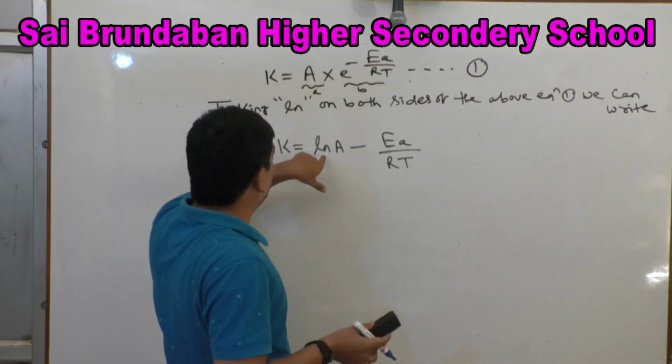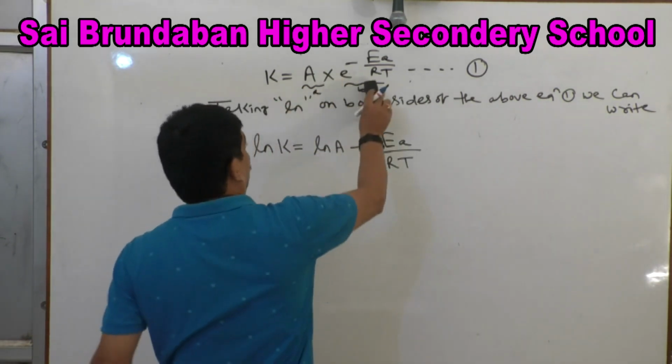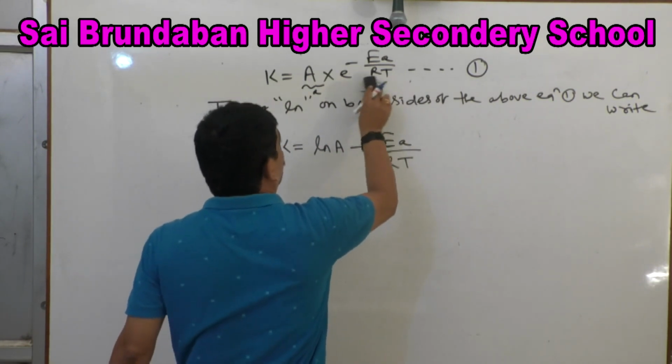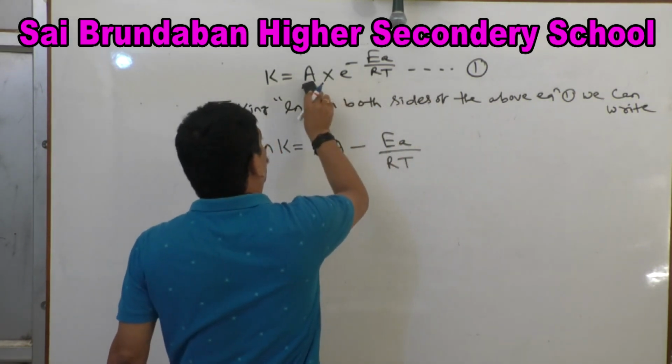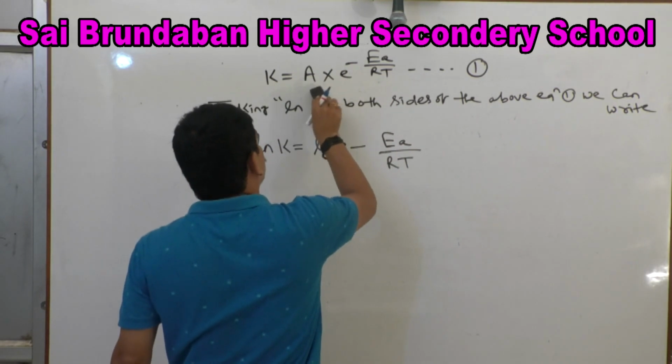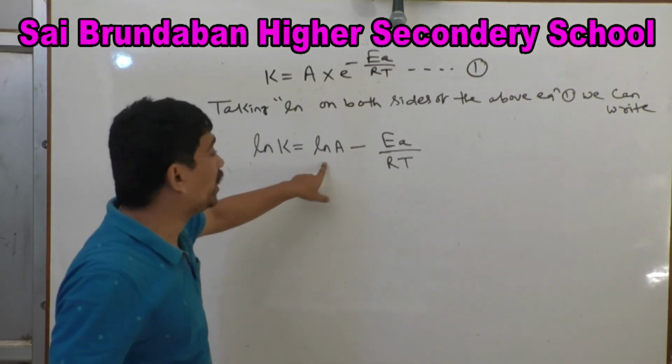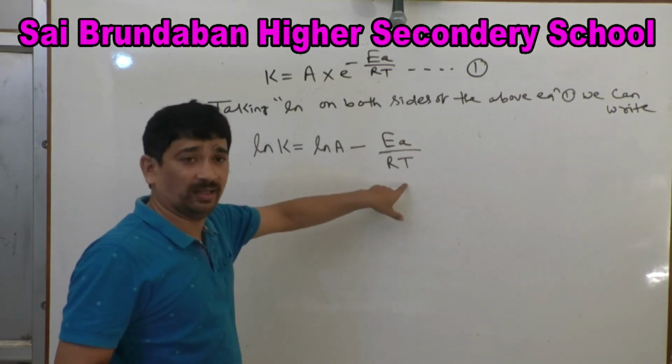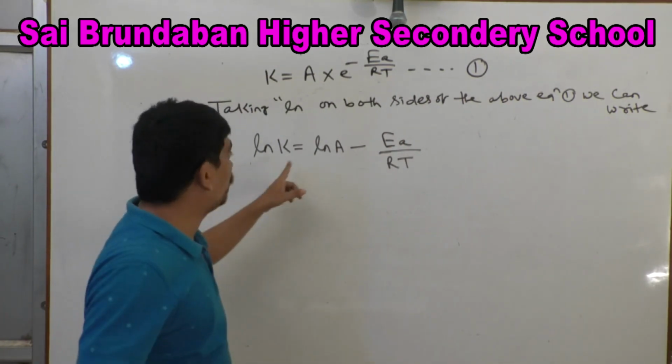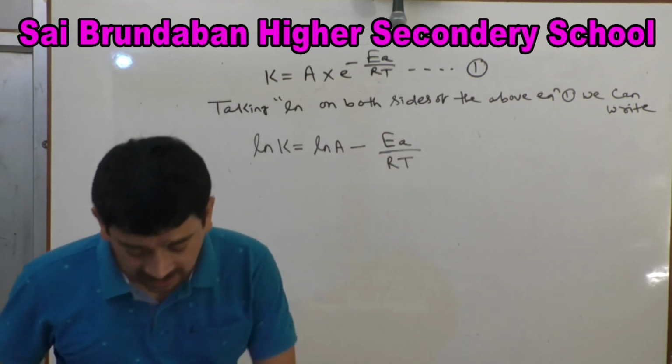So the remaining term is ln A minus Ea by RT. Is that clear? So ln k equals ln A minus Ea by RT. Clear?